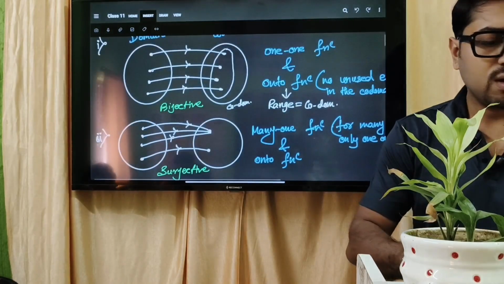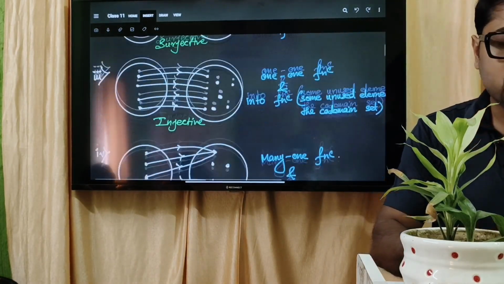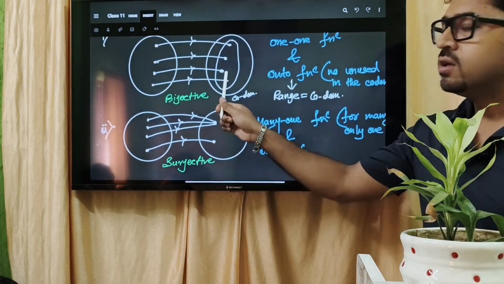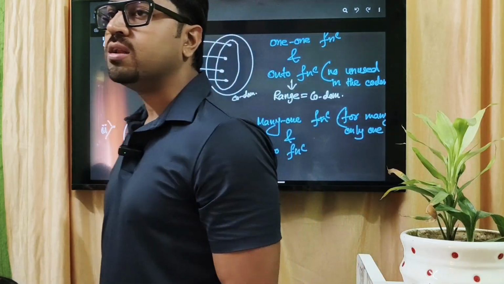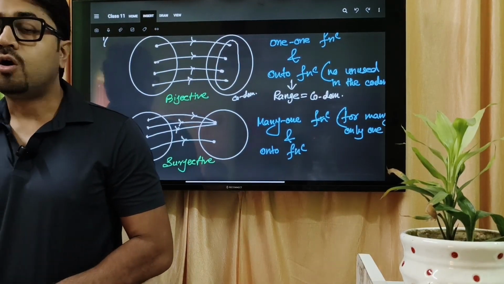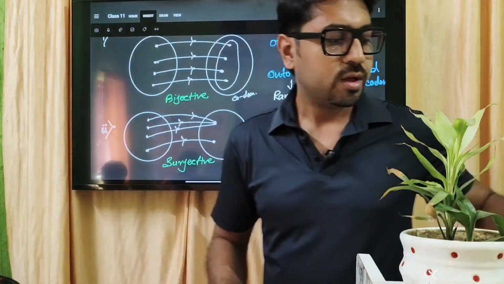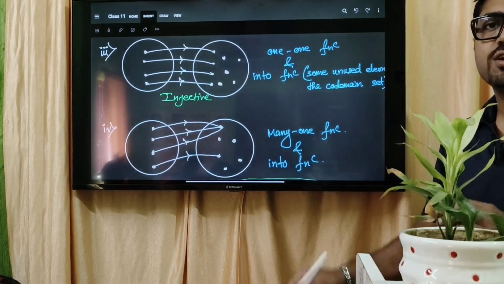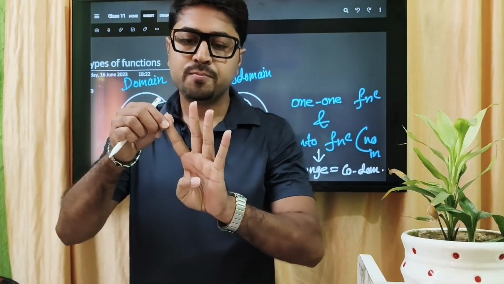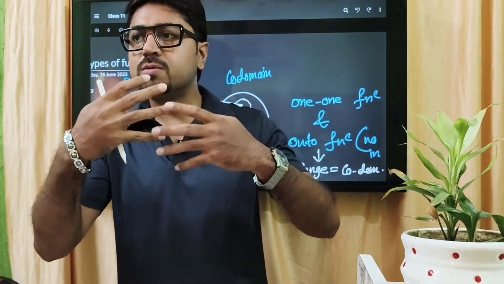So the first two conditions, that means a neat and clean codomain, is called an onto function. What did I say? Onto function means neat and clean codomain, and the other one will be called an into function, that means garbage. So the types of function are four: one-one, many-one, onto and into.